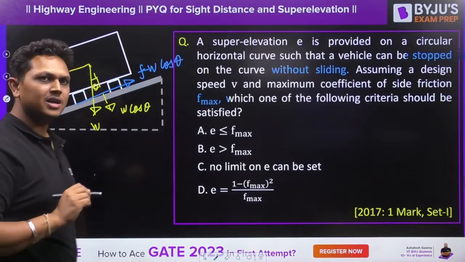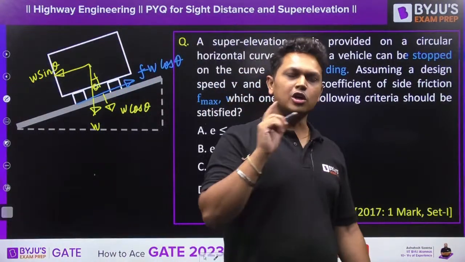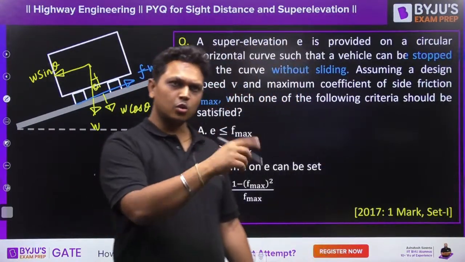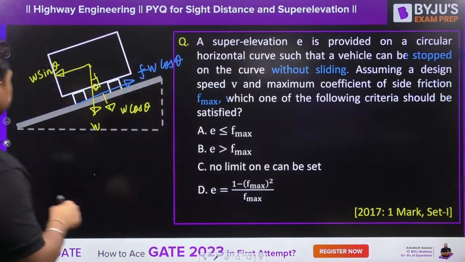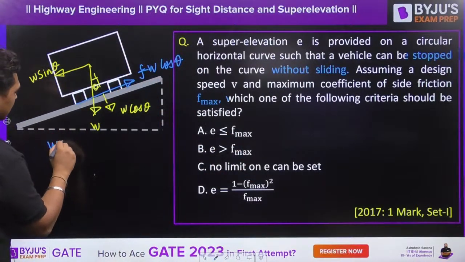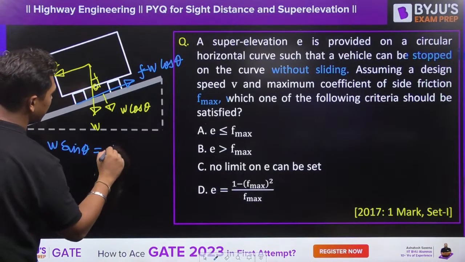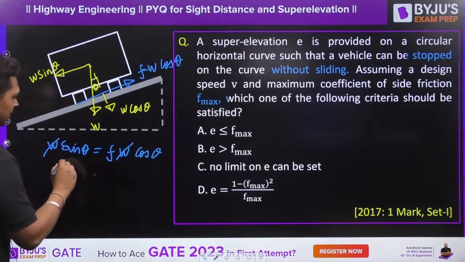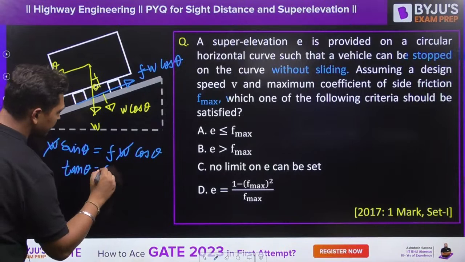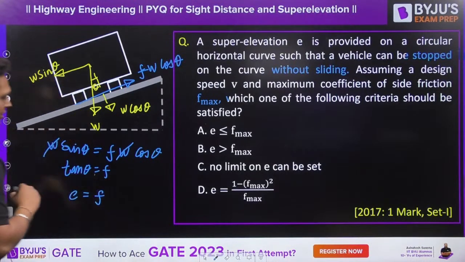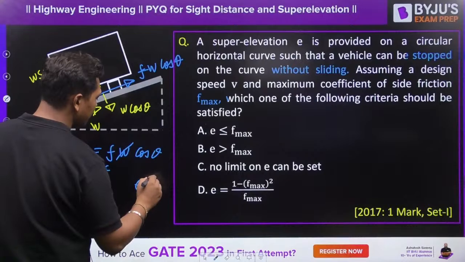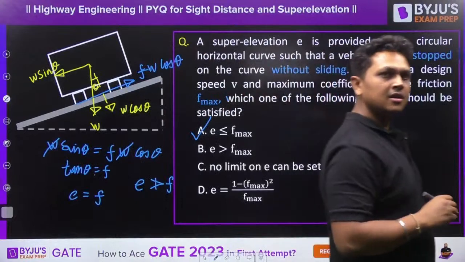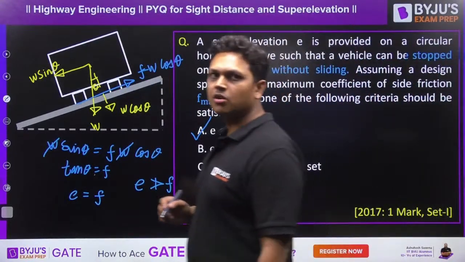If you are having any issue in understanding the concepts, guys, you can watch my session on super elevation and side friction, which I have already taken in this series 2 or 3 days back. When W sin theta becomes equal to f W cos theta, the critical condition will be there. That means tan theta equals f, e equals f. So for no sliding, e should not be more than f. So e should be less than or equal to f max. Yes or no? e should be less than or equal to f max.